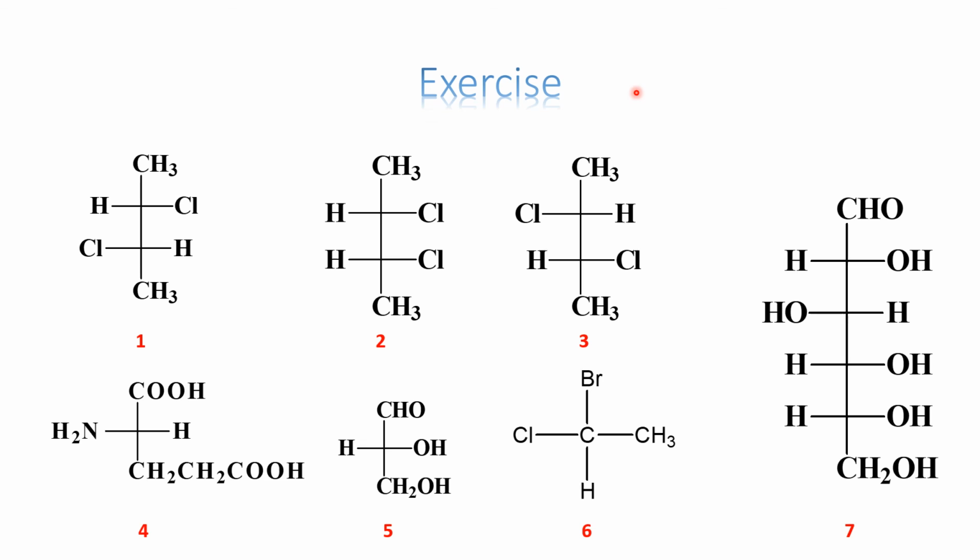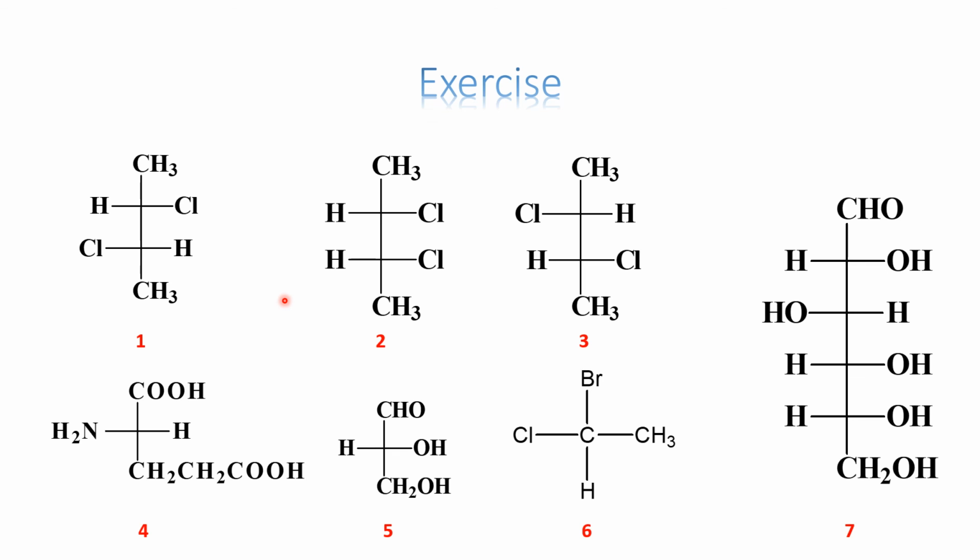If you find some pairs, you can also see which are pairs of enantiomers, which are pairs of diastereomers, or if you can find any meso compound. Identify whatever you have learned and write it into the comment section.